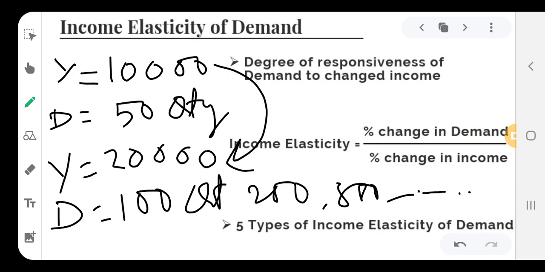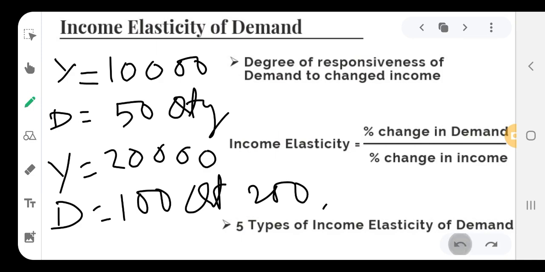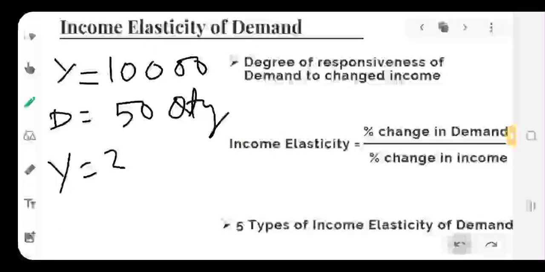How much he will increase, that is the responsiveness of changed income towards the demand, that is the concept of income elasticity of demand.